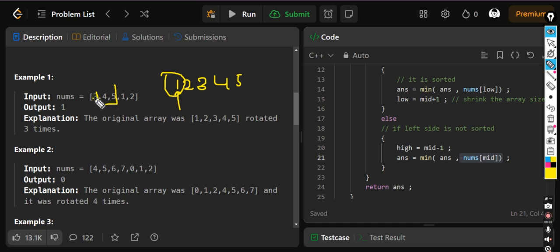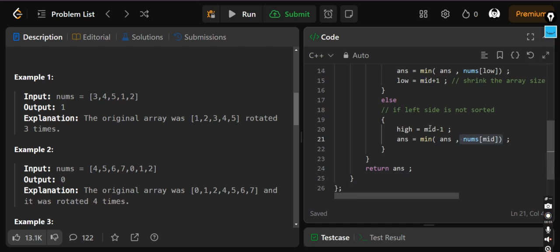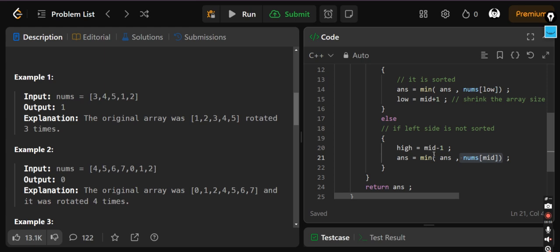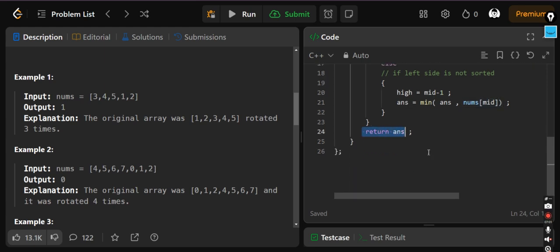But what happens when this kind of question comes, when there is a rotated one? We have to check like this is the rotated part, where it is most nearest to it. It is most nearer to the mid part. So we have to take the mid. Simple explanation. And just reduce the space, half high and low, and we'll just get it and return the answer.